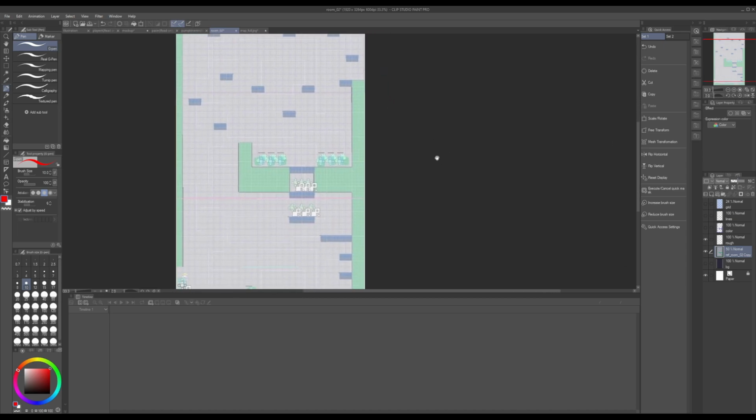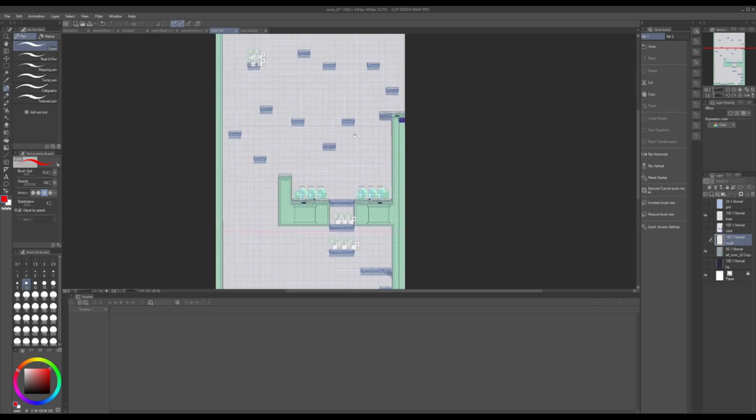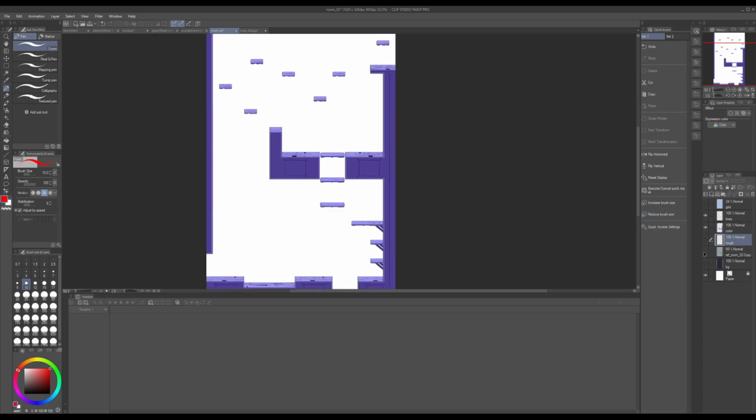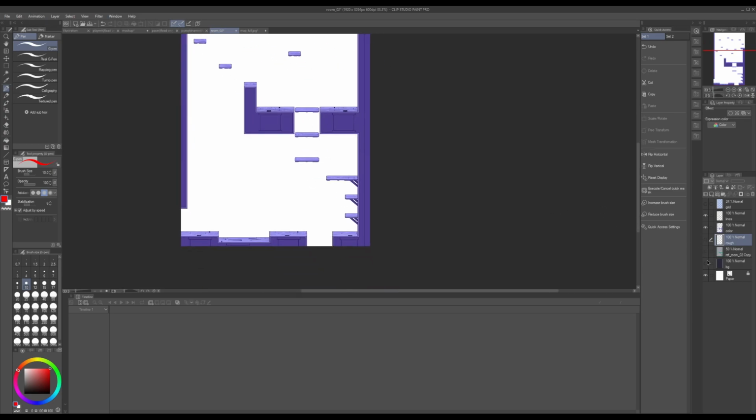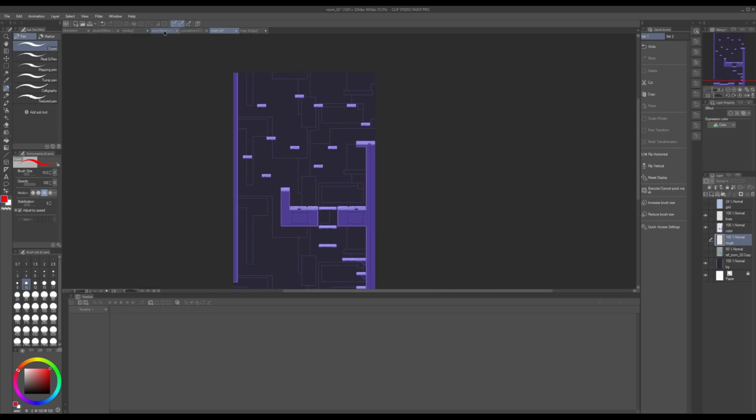Actually, no, I don't think there's anything. I probably deleted the rough layer that had all the actual rough drawings on it for this file, but it doesn't really matter. I essentially drew this on top of it with the line art and then colored it in, right? And then we don't need this anymore once we've got the line art done. And so that's what you wind up with. Yeah, so that's how that process went. For a game of this size, that was a great way to do it.